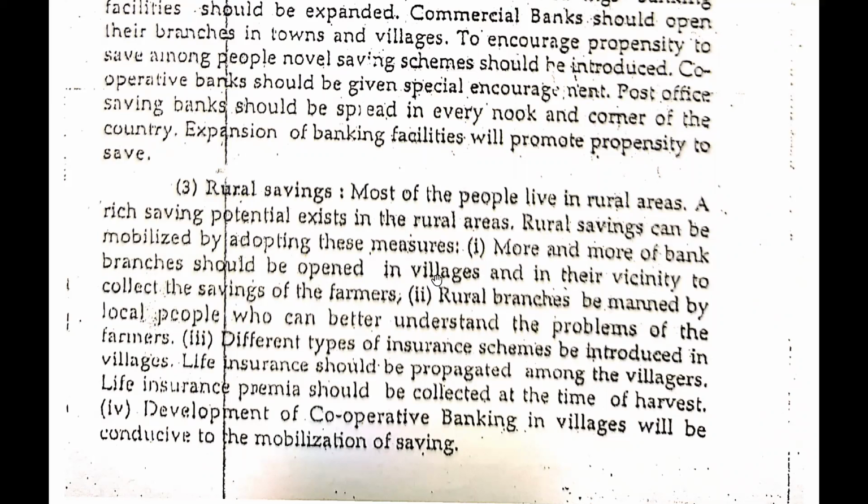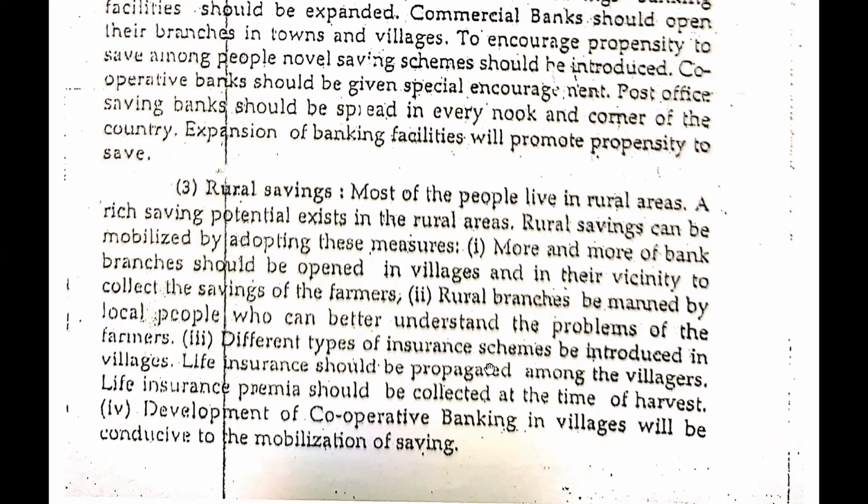The second point given here is rural branches be manned by local people who can better understand the problems of the farmers. The branches of the bank in the villages should be managed by the people of the surrounding areas, so that they can understand the problems of the people, and they can also resolve the problems of the farmers, and they can also convince the people to do more saving.